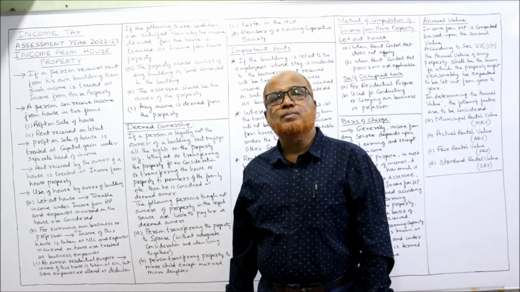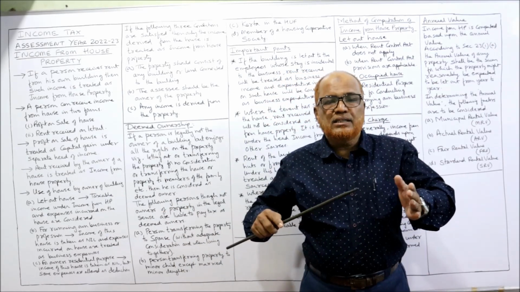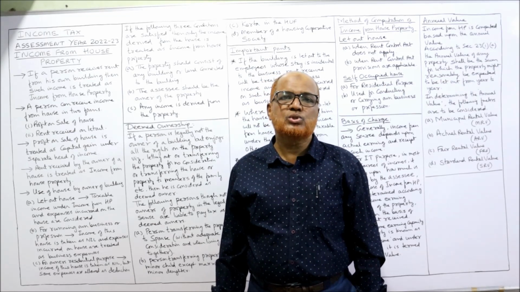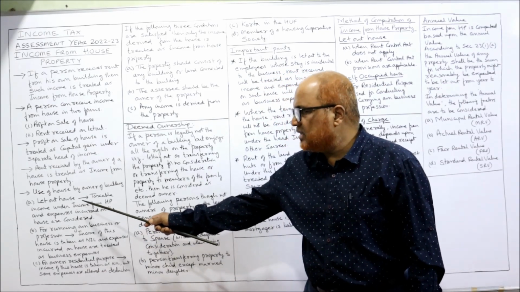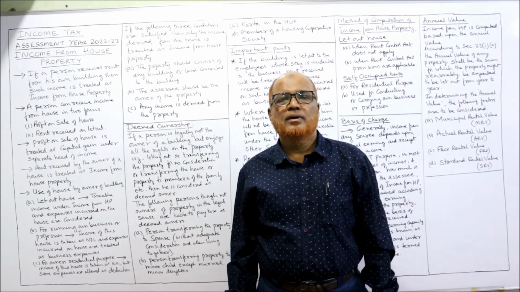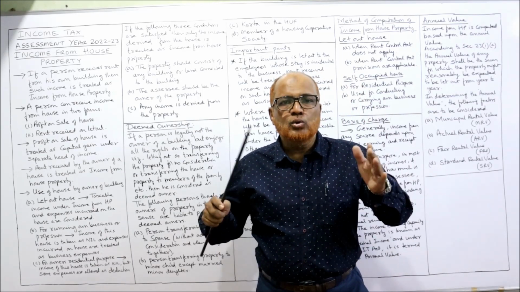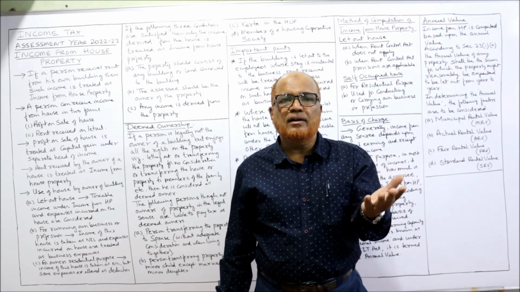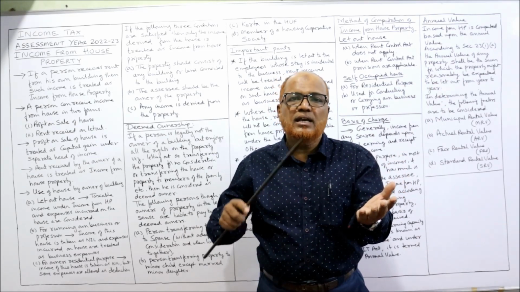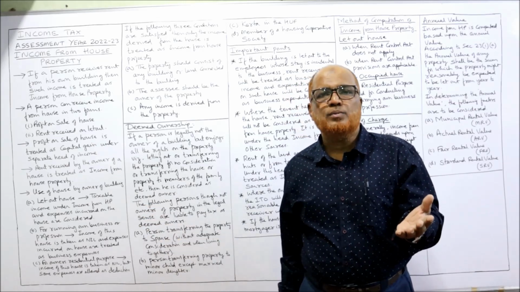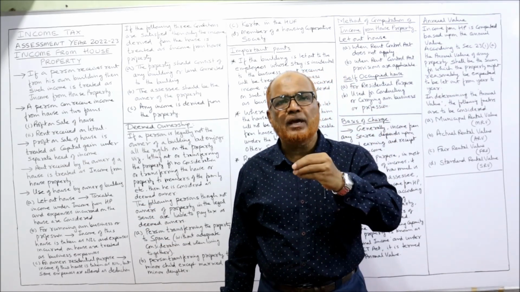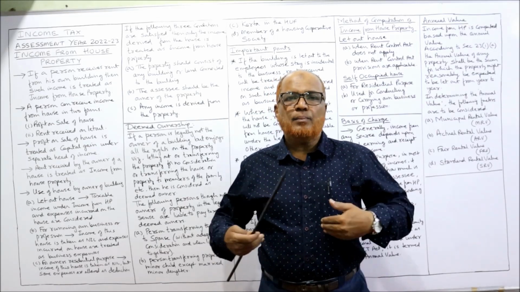Now, use of the house by the owner. There are three different ways in which the house can be used by the owner. The first way is letting out the house. One of the methods of using the house is letting out and every month rent is received. And that is income taxable under the income from house property, and expenditure incurred on that house will be allowed as deduction. Example, I am the owner.